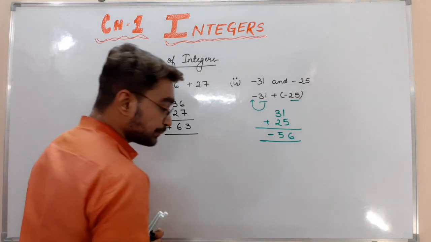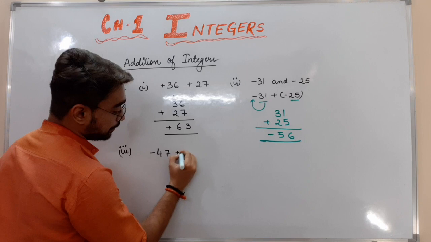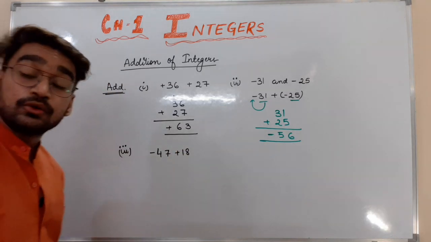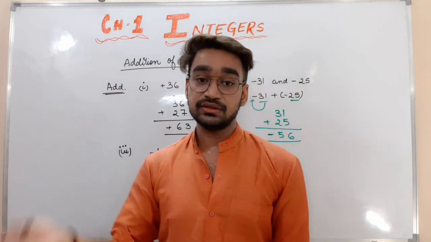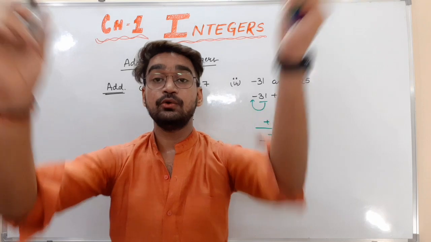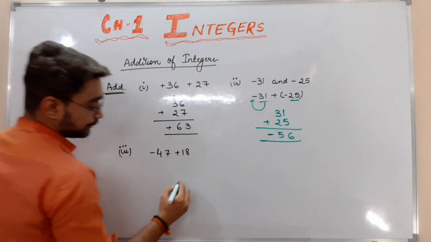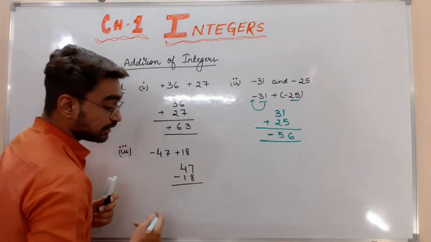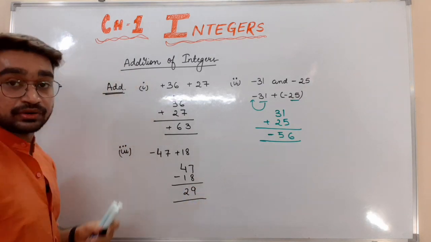Third example is minus 47 plus 18. I want to add these two numbers. Rule number 2 says that whenever we are adding two different integers, one positive and one negative integer, we have to find the difference between them. Difference means we have to subtract. So 47 minus 18 will be how much? 29.